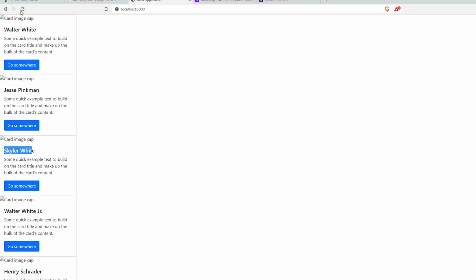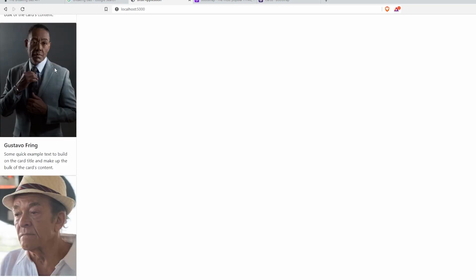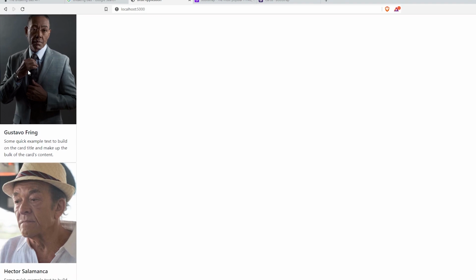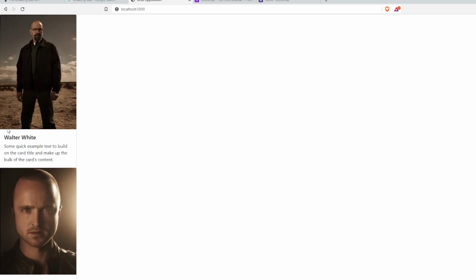Now I'll try to reload this. Boom, we have it. Nicely settled in the card. See, there is each and every character. By the way, this was one of my favorite characters. Similarly, we have all the characters, and we have it.